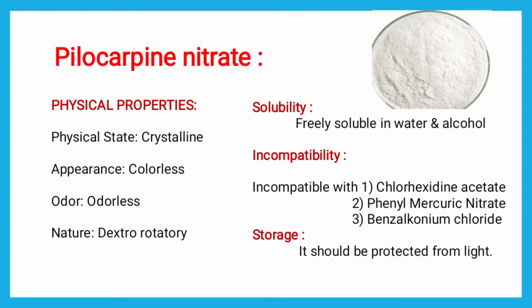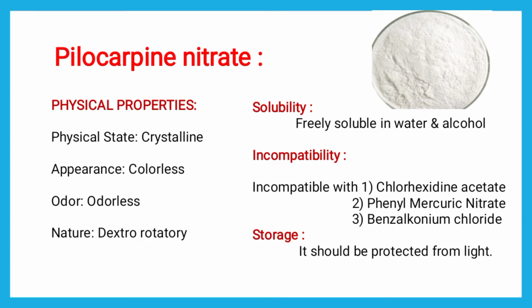Now the properties of pilocarpine, as you can see here in the picture, it is a white or colorless powder. The physical state is a crystalline powder which is colorless and odorless, and it is dextrorotatory, that means it rotates the plane of polarized light towards the right.